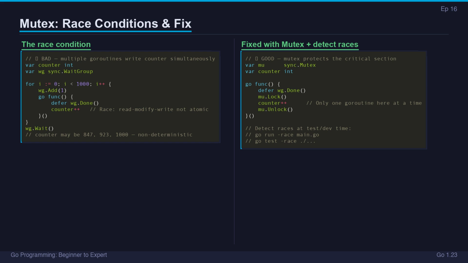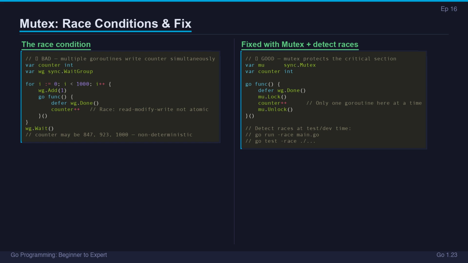A Mutex, a mutual exclusion lock, solves this. Lock acquires the lock. If another goroutine holds it, the caller blocks. Unlock releases it. Only one goroutine can be between Lock and Unlock at any moment. That's the critical section. Always unlock with defer.